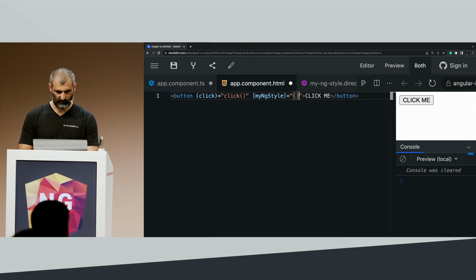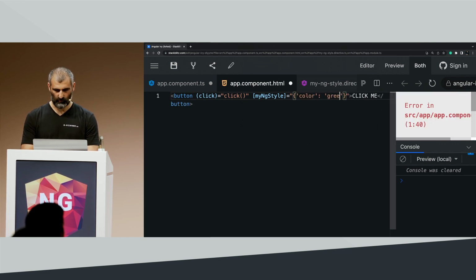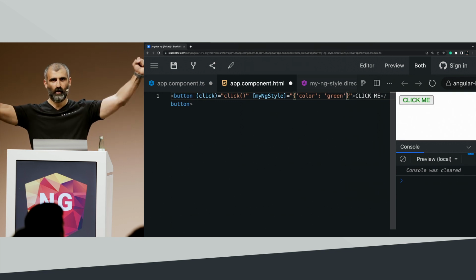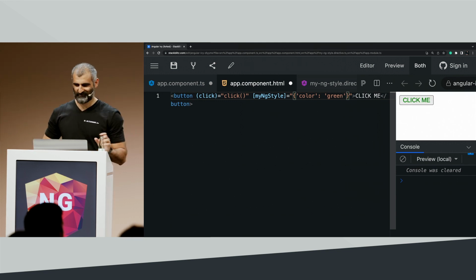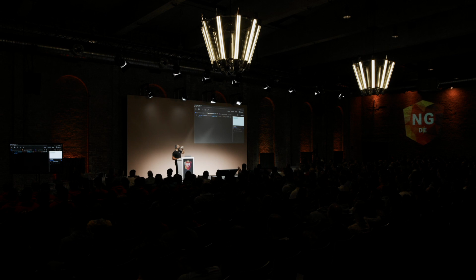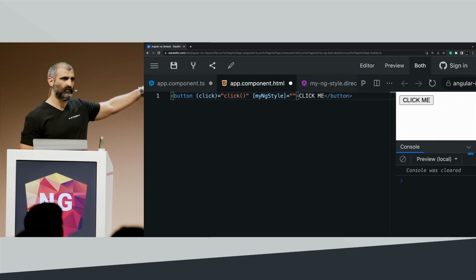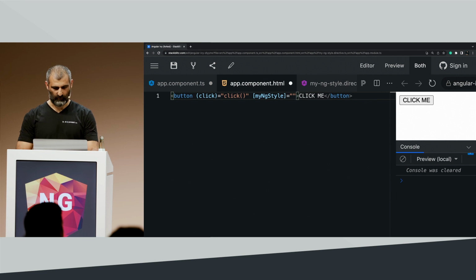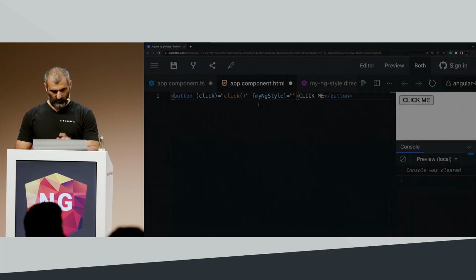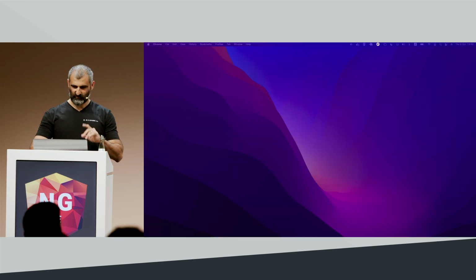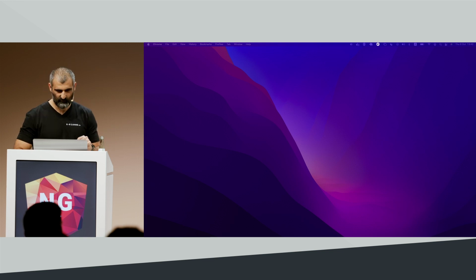And let's pass an object with, let's say, the color is going to be green. And the same goes if I'm going to remove it. You will see that we have no styles.